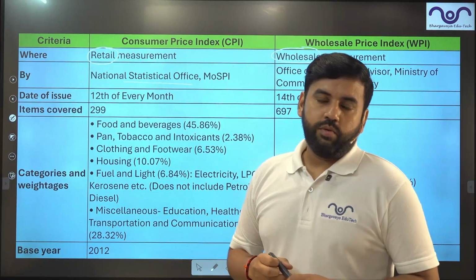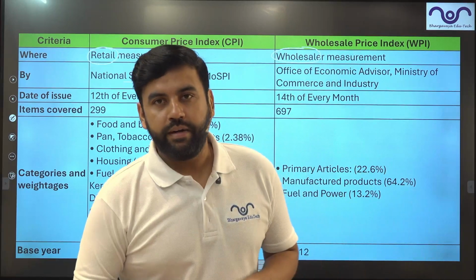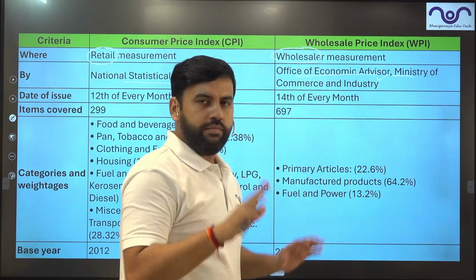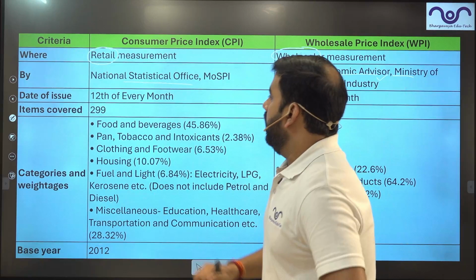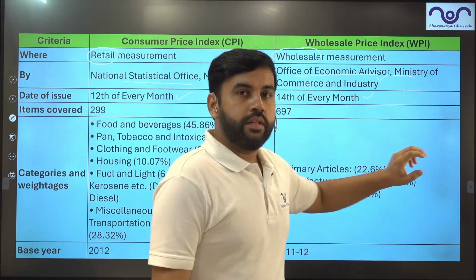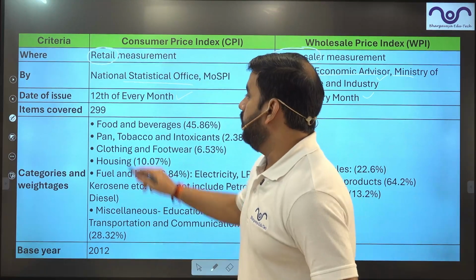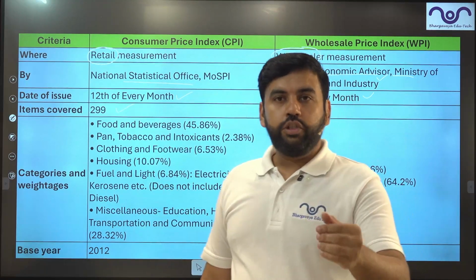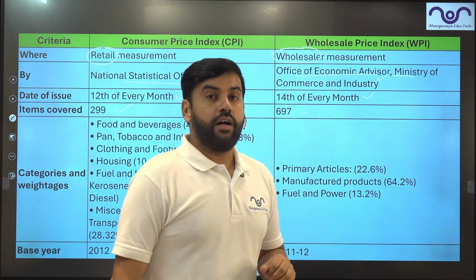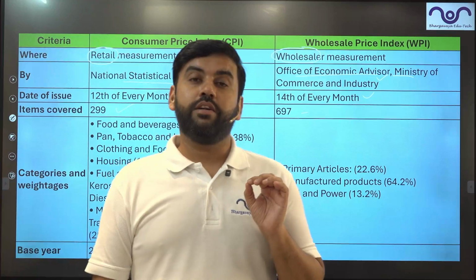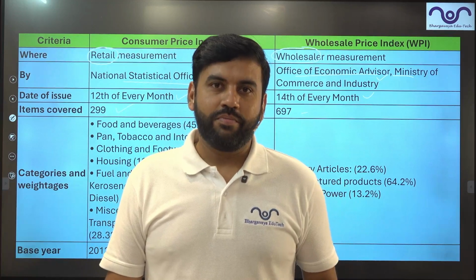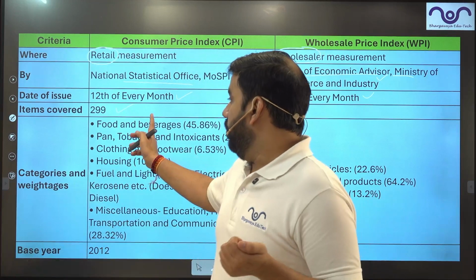CPI is collected by NSO, which is under the Ministry of Statistics and Program Implementation. WPI is collected by the Office of the Economic Advisor under the Ministry of Commerce and Industry, that I already discussed in the initial part. CPI is published on the 12th of every month. WPI is published on the 14th of every month. Items are included in such a fashion. CPI includes 299 items for which average monthly prices are calculated. WPI includes 697 items, because guys, there are too many items which do not even reach the consumers. That's why the list in CPI is lower.